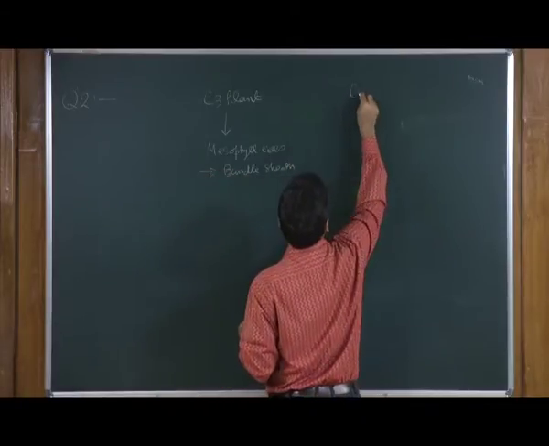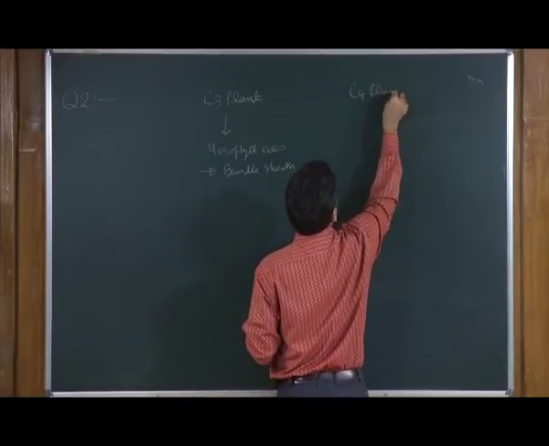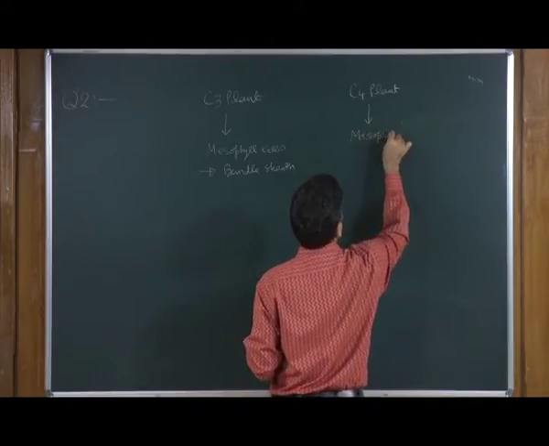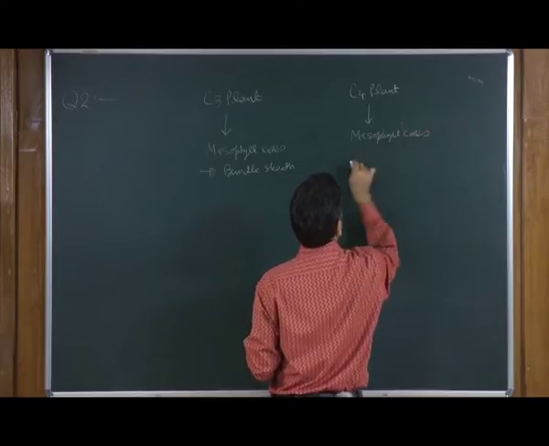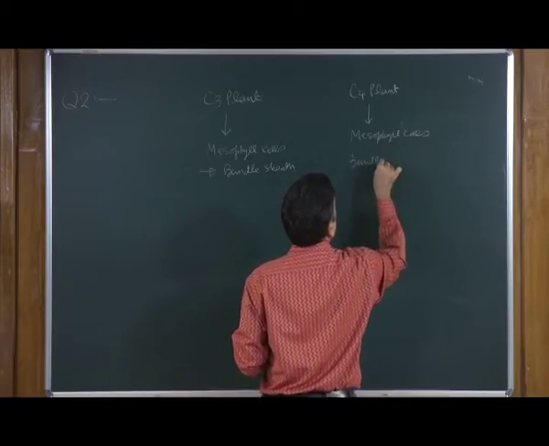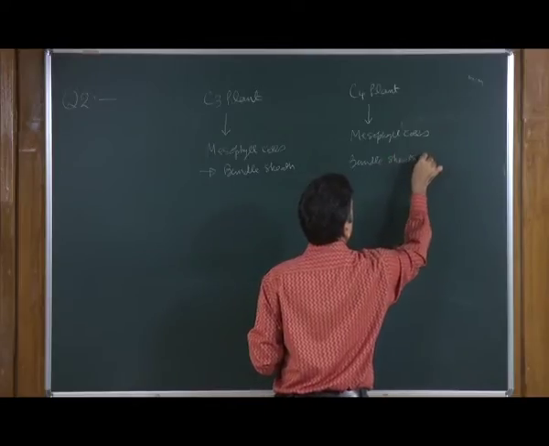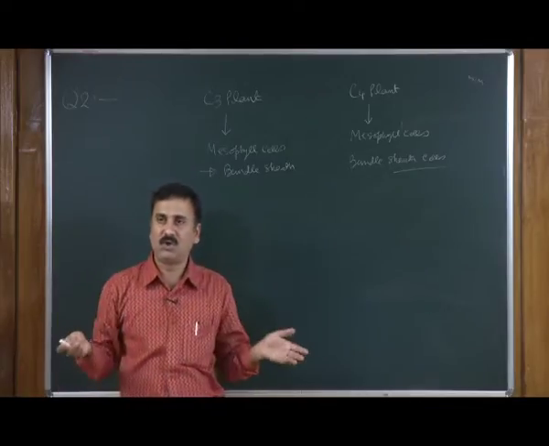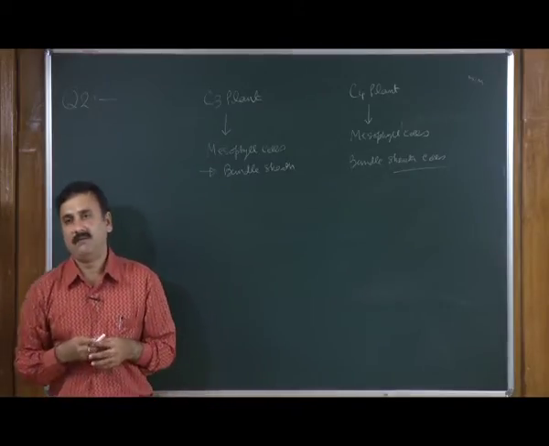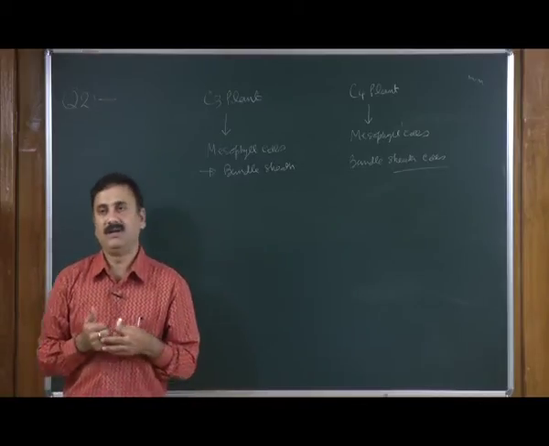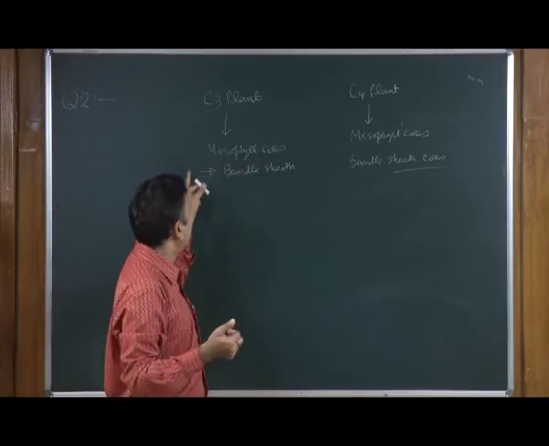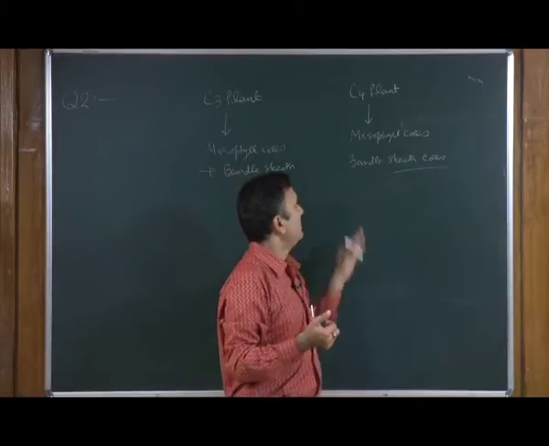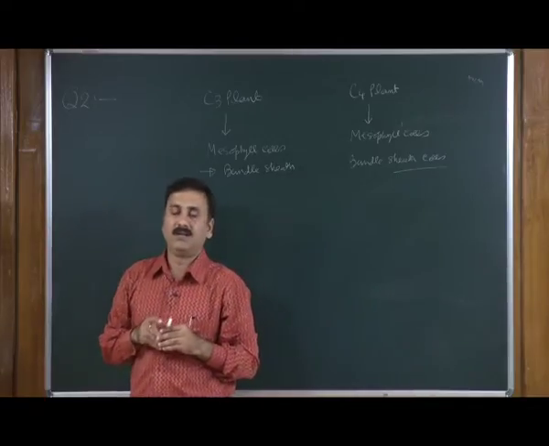Whereas, in the case of C4 plants, they contain both the mesophyll cells and the bundle sheath cells. So, if you cut a section of a leaf and stain it to look at the internal structures, and you find only the mesophyll cells, it is a C3 plant. If you find the mesophyll and the bundle sheath cells, then it is a C4 plant.